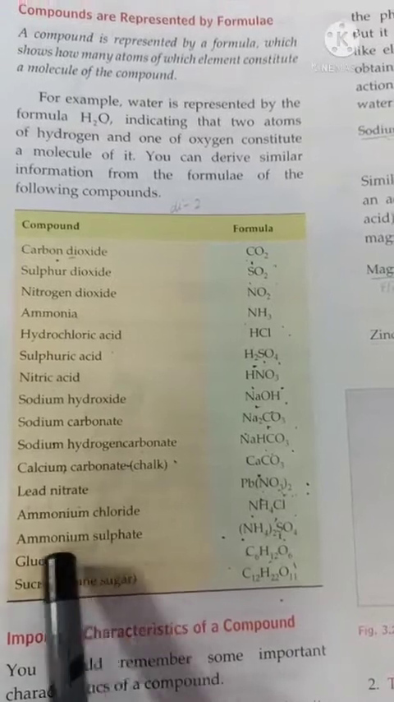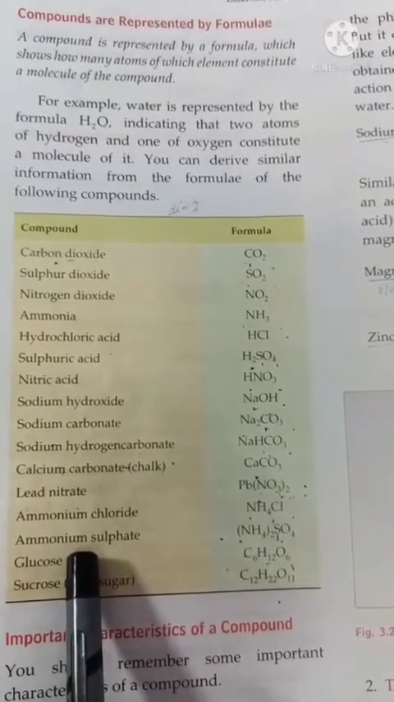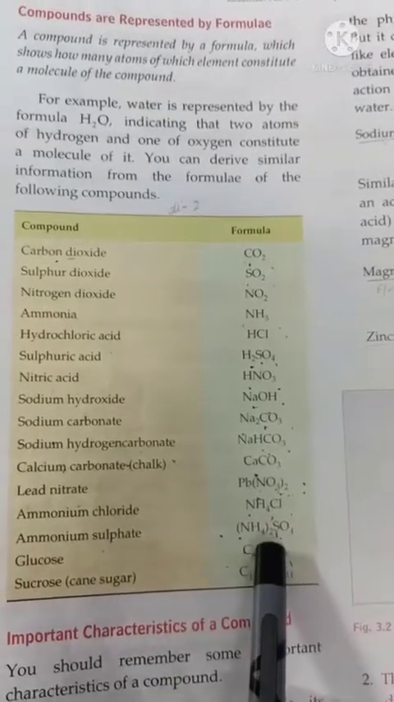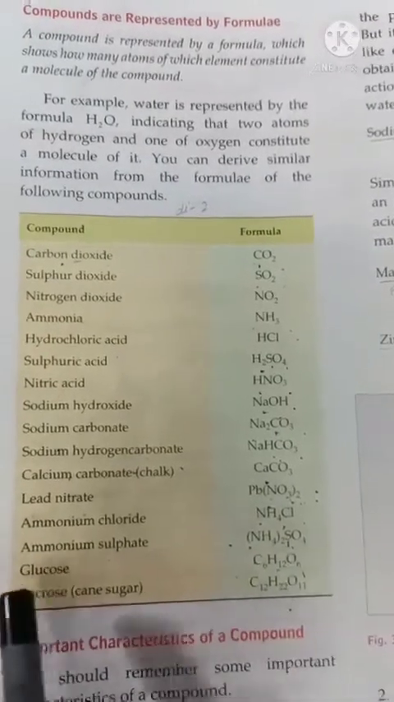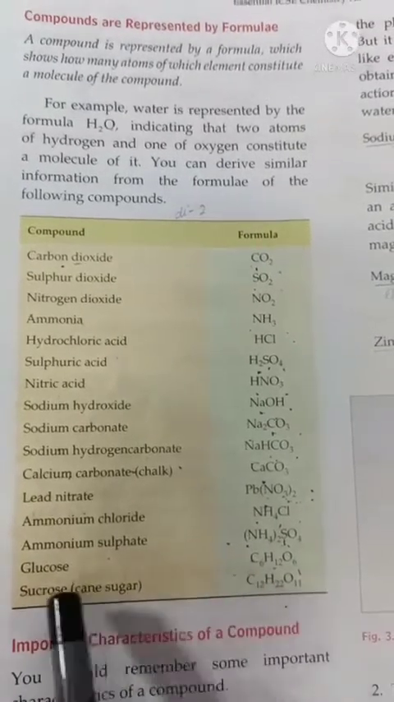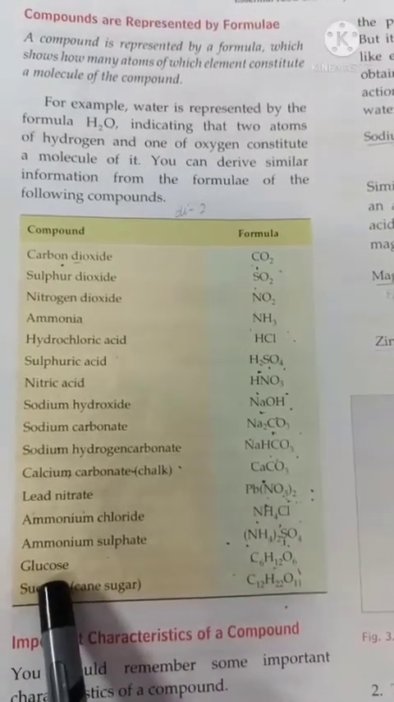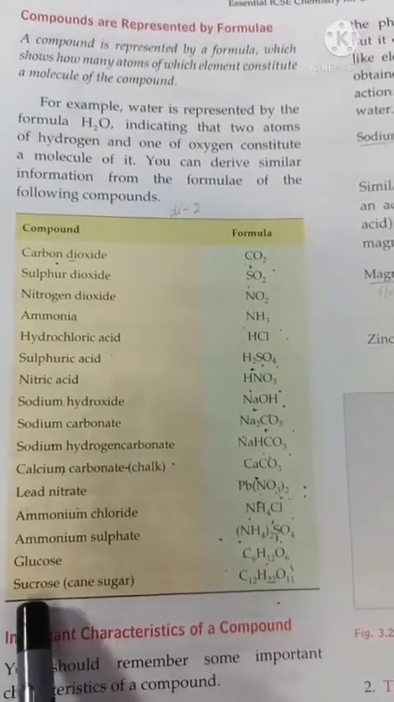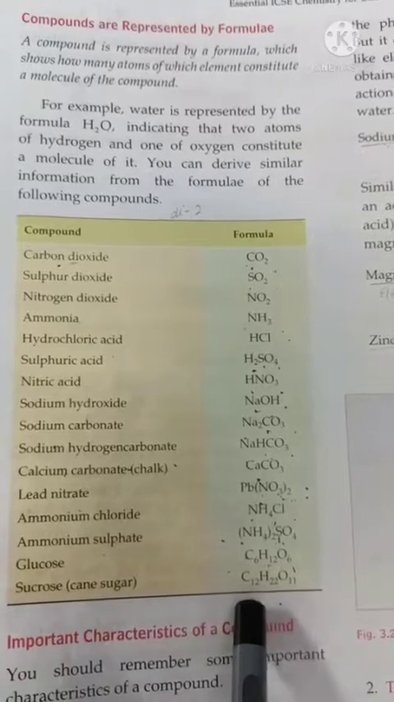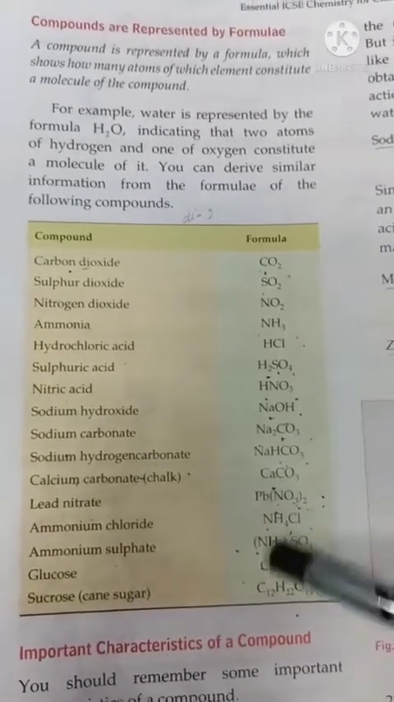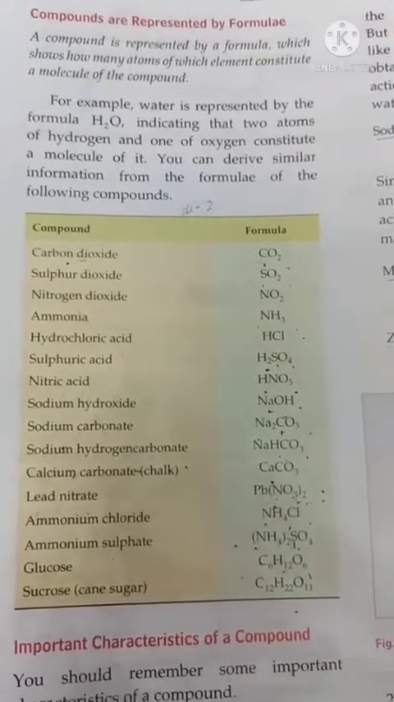Ammonium sulfate, ammonium means again nitrogen and hydrogen, so NH4 will be present, and sulfate means sulfur and oxygen. Glucose, glucose is a form of sugar we know, so it will have carbon, hydrogen and oxygen elements. So it will be C6H12O6. Sucrose, that is cane sugar, formula is C12H22O11. So you have to learn all the formulas of the compounds written over here.